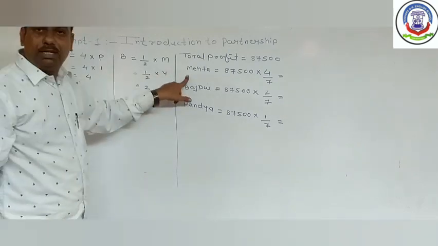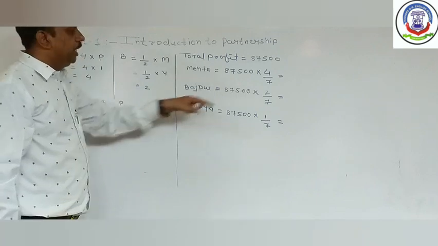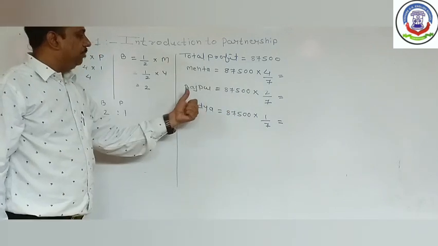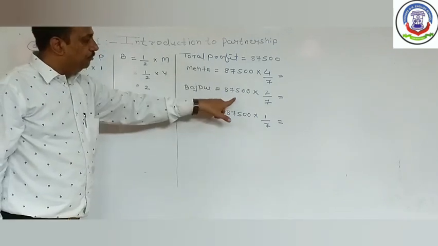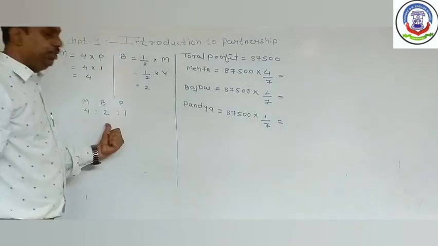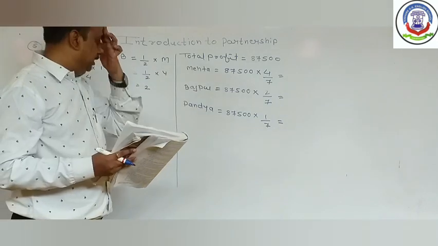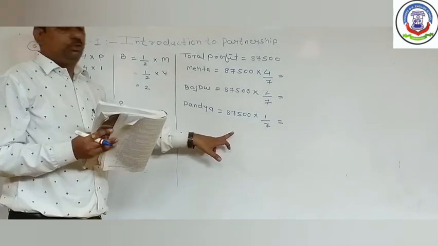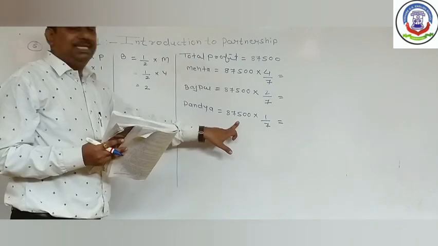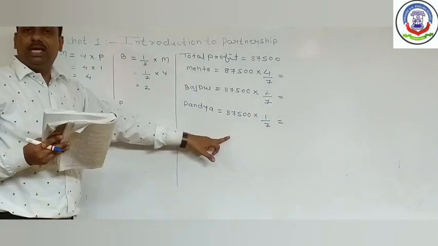First partner Mehta: 87,500 rupees, his share is 4, it means 4 by 7. Second partner is Bajpai: total profit of the firm 87,500 rupees, his share is 2, so 2 by 7. Third partner is Pandya: total profit of the firm is 87,500, his share is 1, it means 1 by 7.